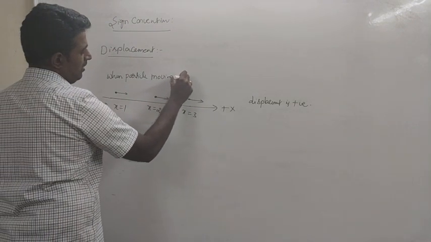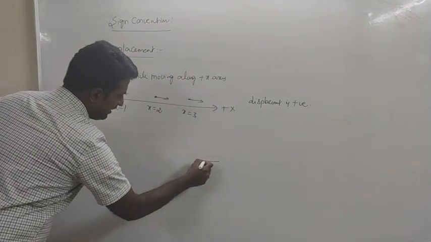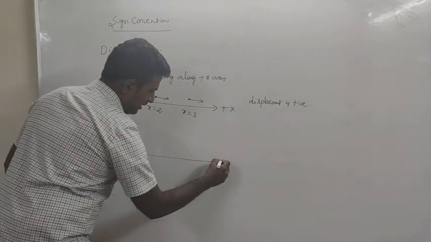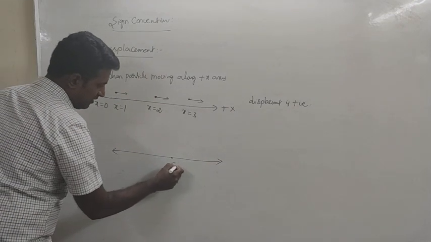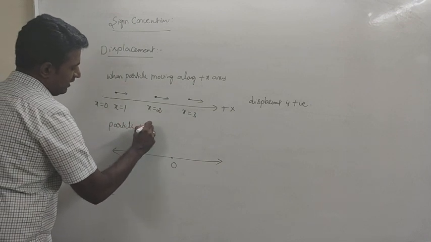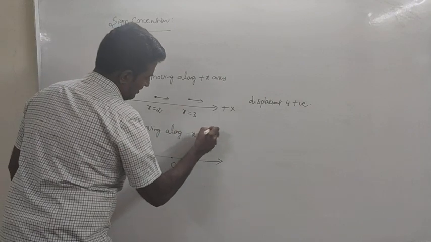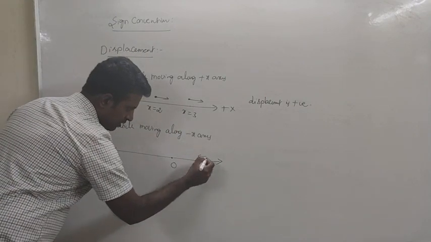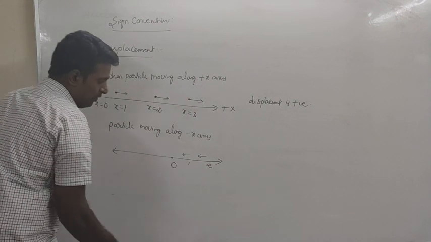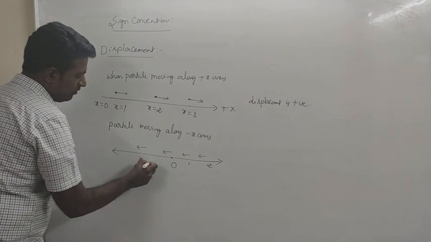Next, when the same particle is moving along minus x-axis, let me take this as origin. In this situation, you observe, if the particle is at x equal to say 2, after a certain time it will come to x equal to 1, after a certain time it will come to x equal to 0, then it will go to x equal to minus 1.